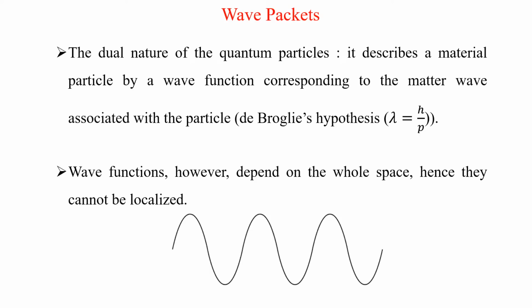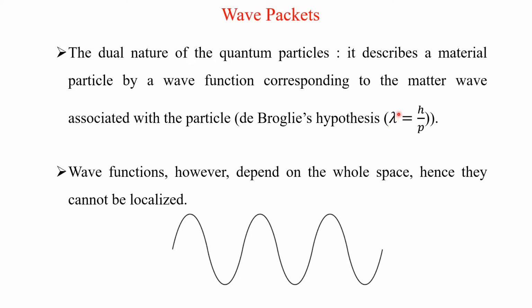The dual nature of the quantum particle, how to measure it: we describe the material particle by a wave function. It's a function which describes both the particle as well as the wave nature of quantum matter, corresponding to the matter wave associated with the particle by the de Broglie hypothesis.